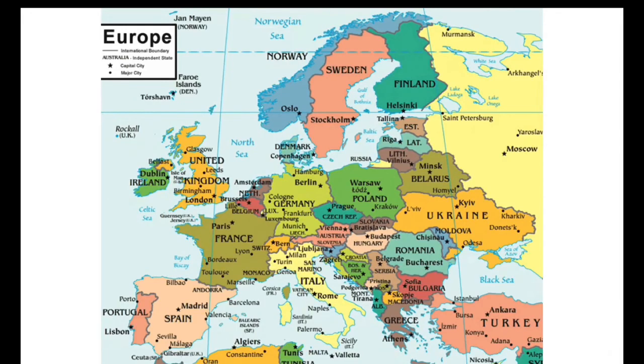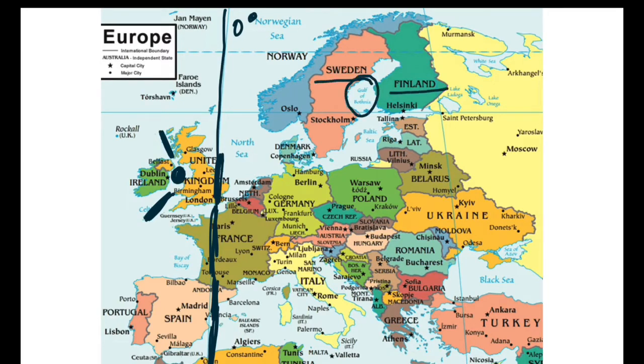So guys, here you can see the map of Europe. Here I told you about this line, this longitude. This is the 0 degree prime meridian, and it passes through UK, some western part of France and eastern part of Spain, and then to the Mediterranean Sea. Here I also told you that to the west of the 0 degree prime meridian lies the Irish Sea, and to the north of this lies North Channel, and to the south of it lies St. George Channel.